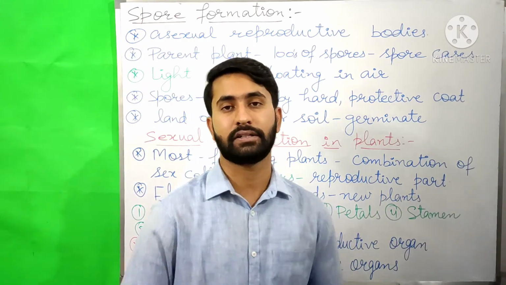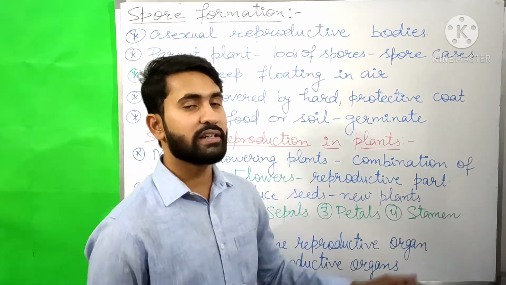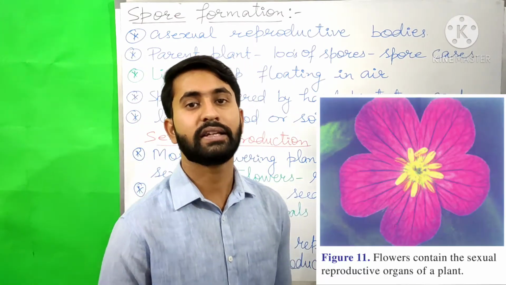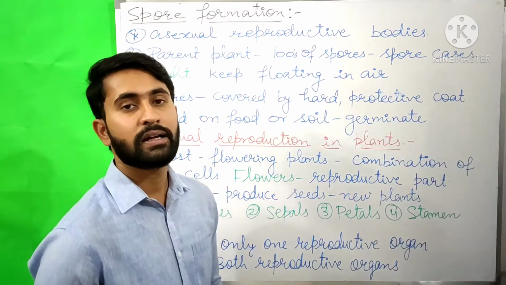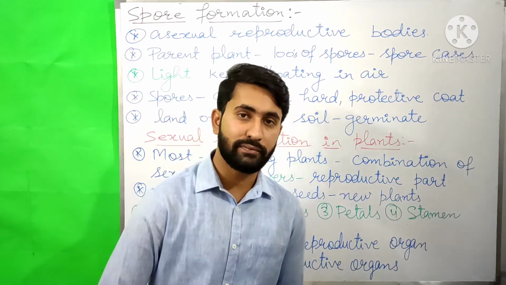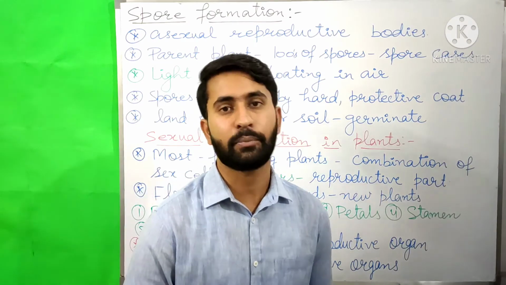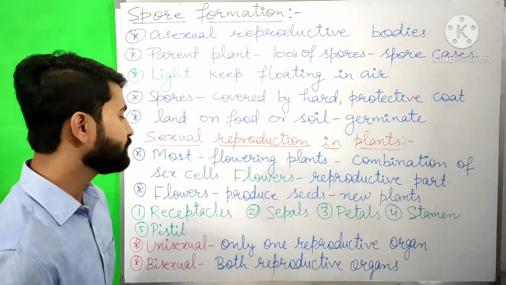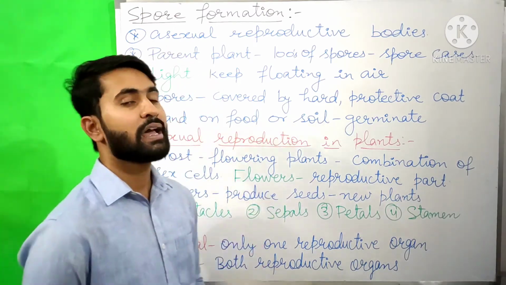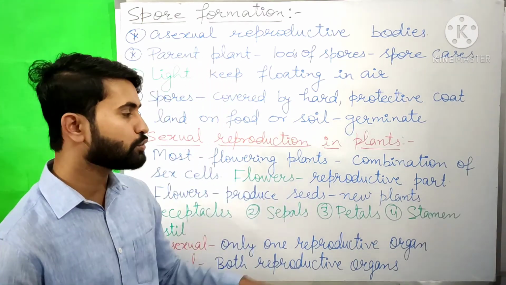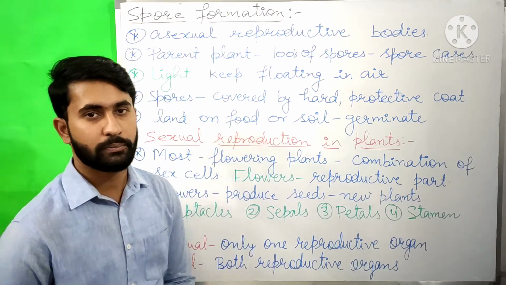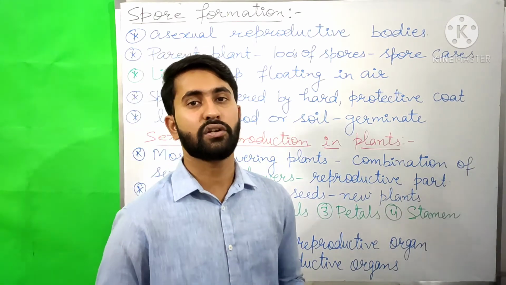Flowers are the reproductive part of a plant. The reproductive organs of a plant are present inside a flower. In most plants, the same flower contains the male reproductive organ as well as the female reproductive organ. Flowers perform the function of reproduction in plants by producing seeds, and these seeds can be used to grow new plants. So before learning about this sexual method of reproduction, we should know the structure of the flower.